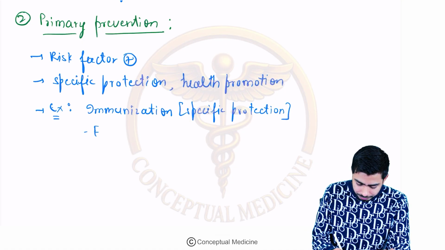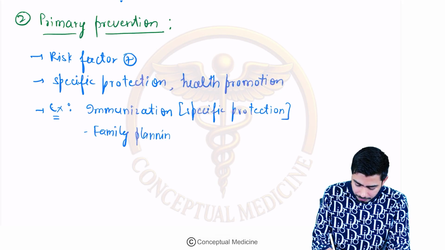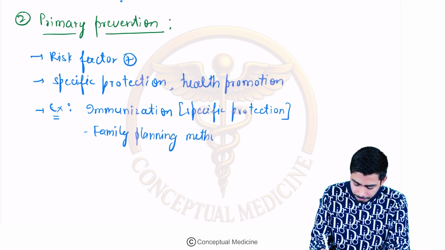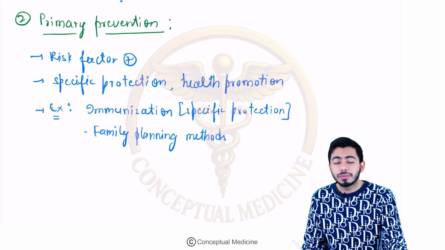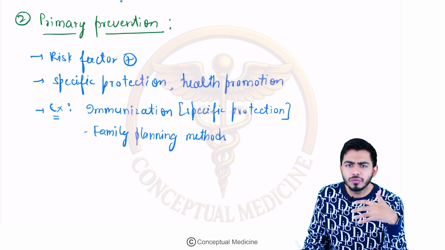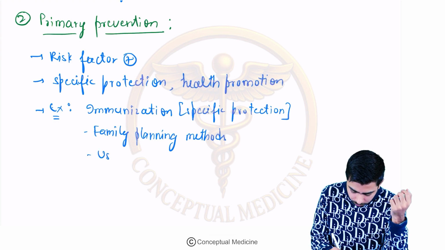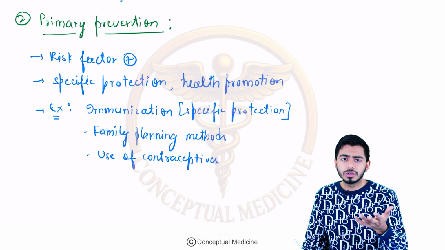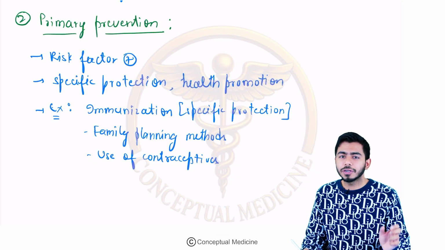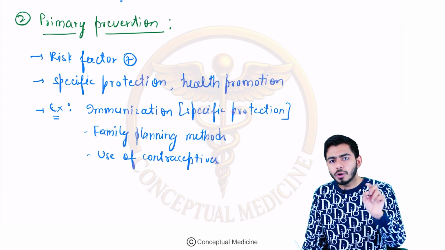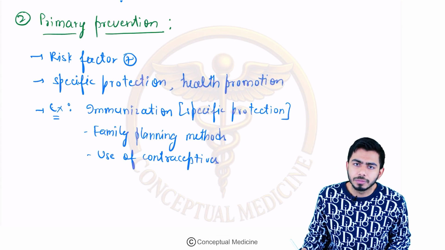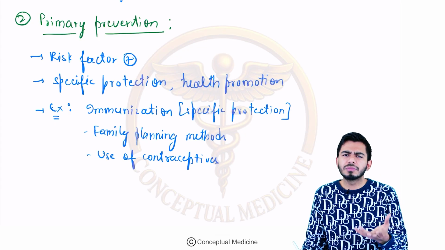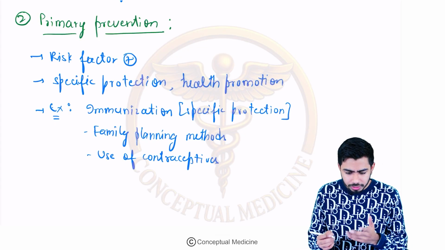Then from the government of India side, family planning methods. For example, use of contraceptives, right? Why is this coming in this example? Use of contraceptives, because there is a risk factor present. What is the risk factor over here? Pregnancy. They want to avoid pregnancy, so that's why use of contraceptives, use of family planning methods. So that is the thing.